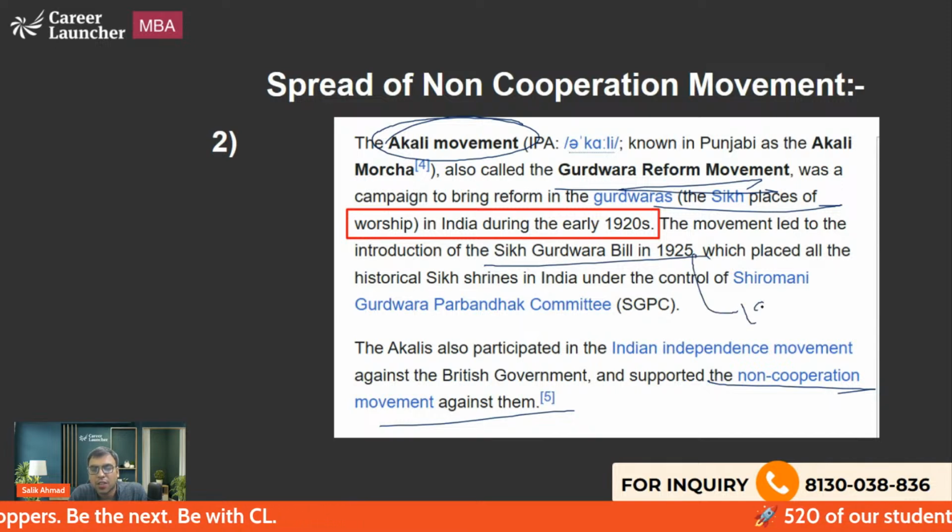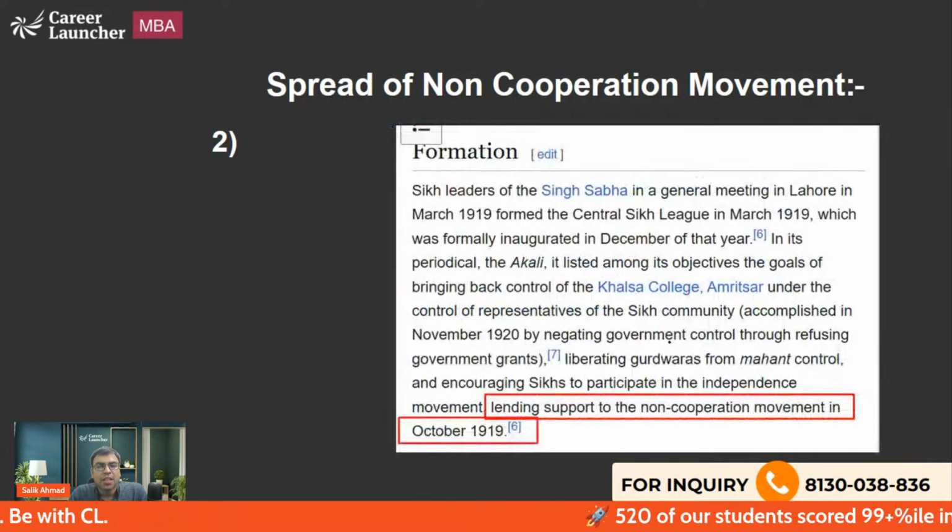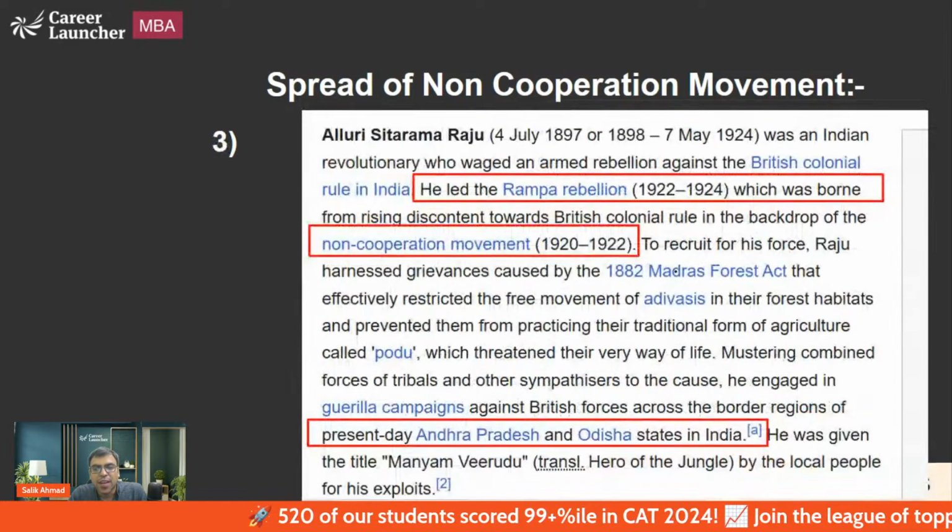SGPC was later established in 1925. The next, that is what you should be knowing. The next one is Rampa Rebellion.